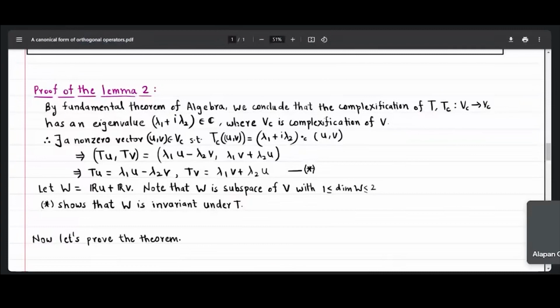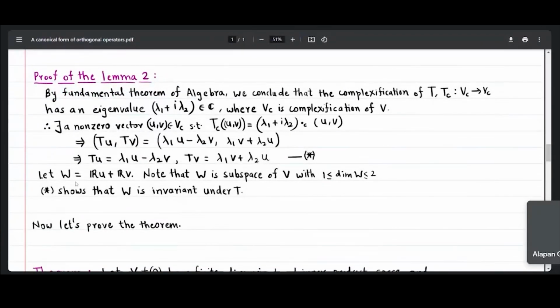Now I'm applying the definition of T_C. So that gives (Tu, Tv) is nothing but this right hand side. By comparing the components, the first component gives me Tu equal to lambda 1 u minus lambda 2 v, and Tv is lambda 1 v plus lambda 2 u.